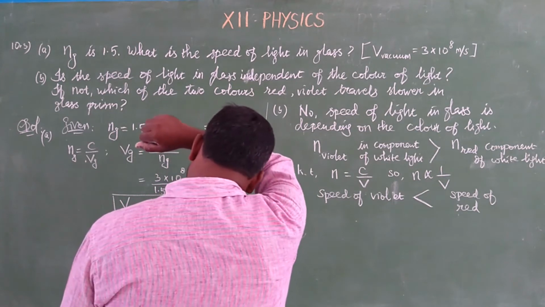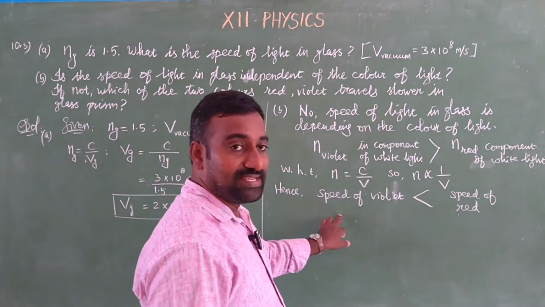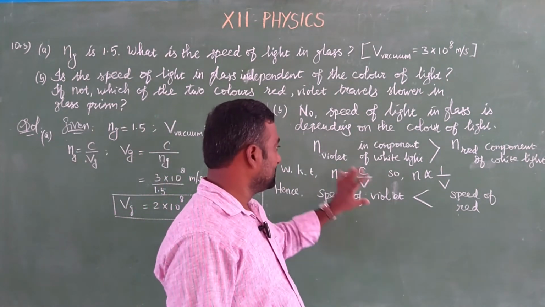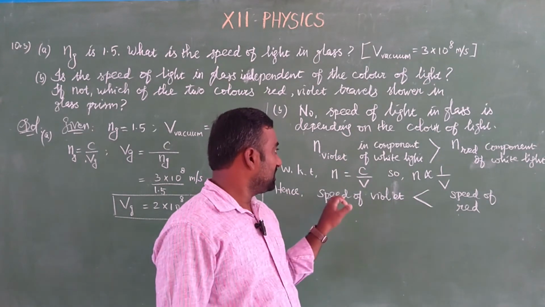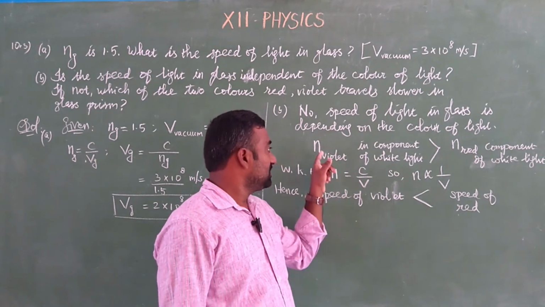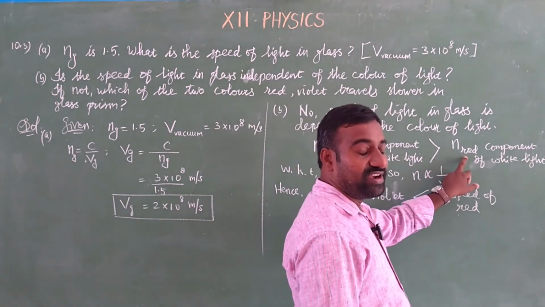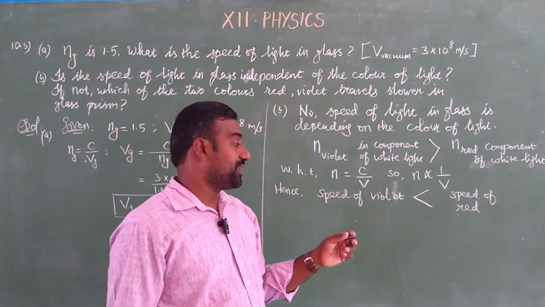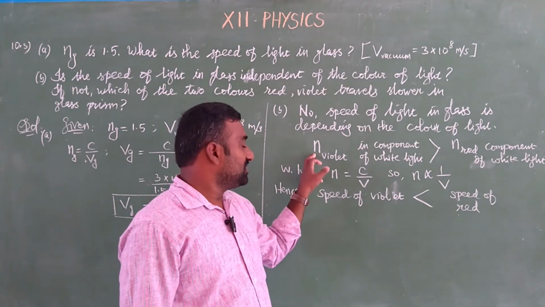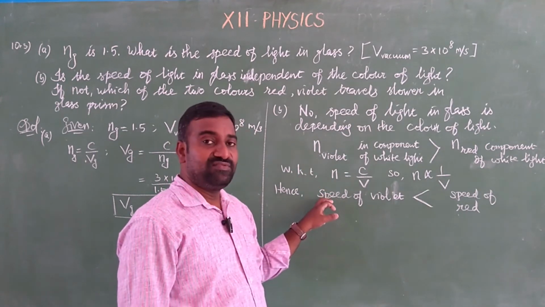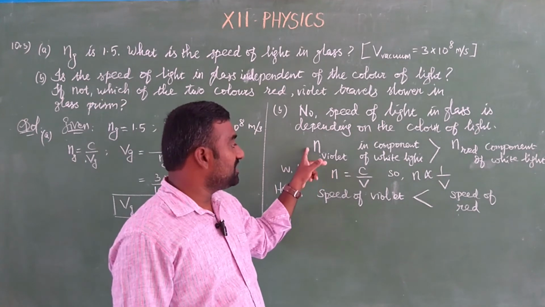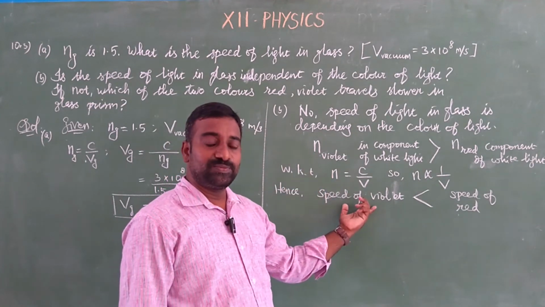Which color's speed is less among these two colors? On this comparison of speed and refractive index, violet has a greater refractive index and red has a lesser refractive index within white light. So the speed and refractive index are inversely proportional. The greater the refractive index, the lesser the speed, in violet.